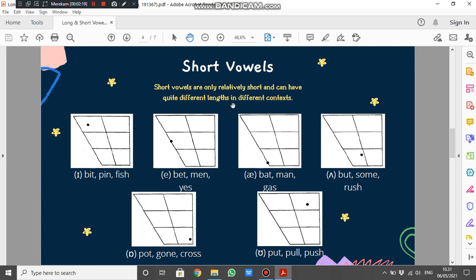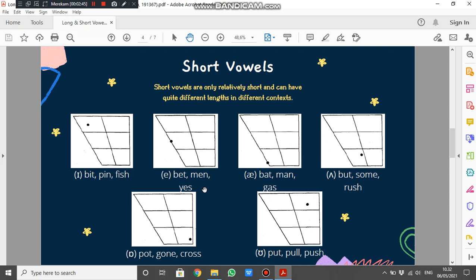Short vowels are only relatively short and can have quite different lengths in different contexts. And these are 6 examples of short vowels. The first is E, with just simple E. Beat, pin, fish. The lips are slightly spread. Next, A.